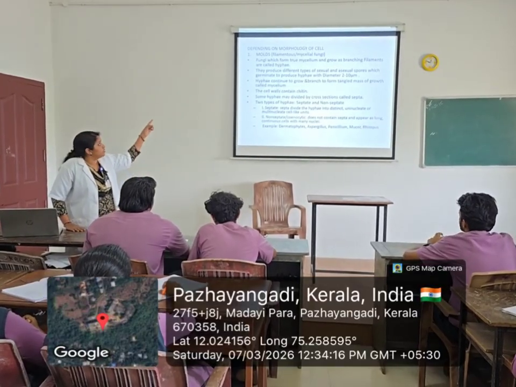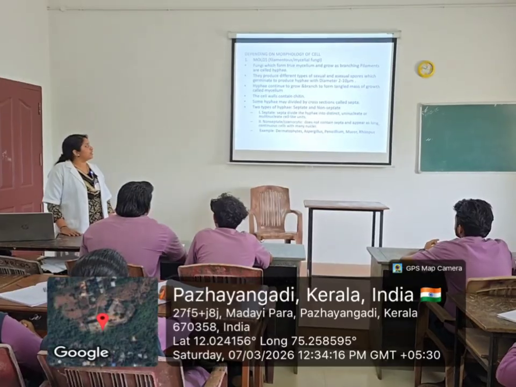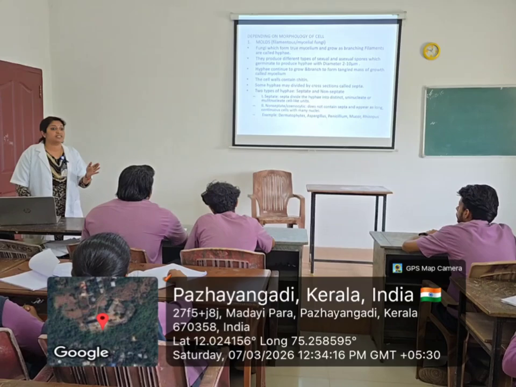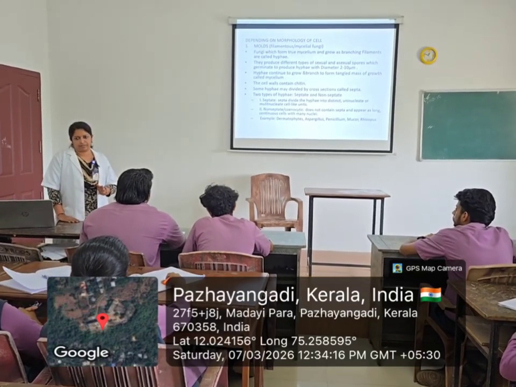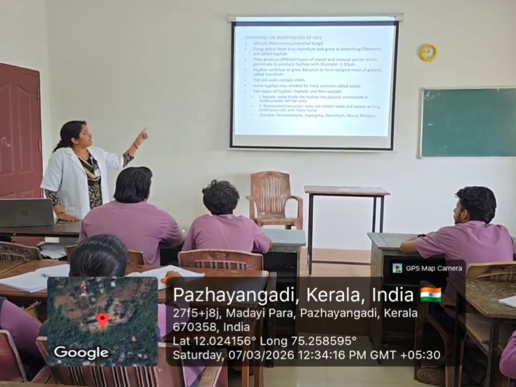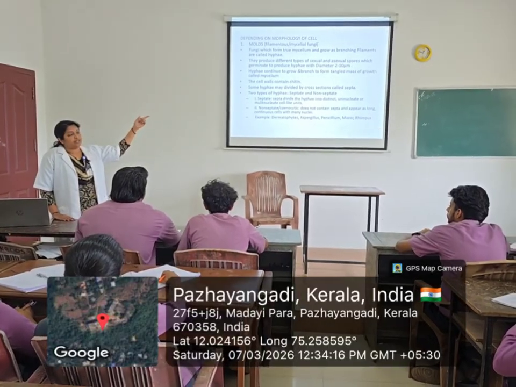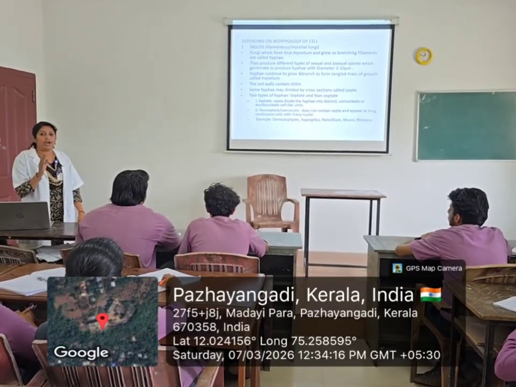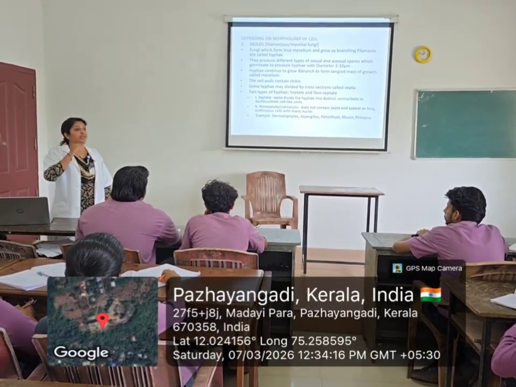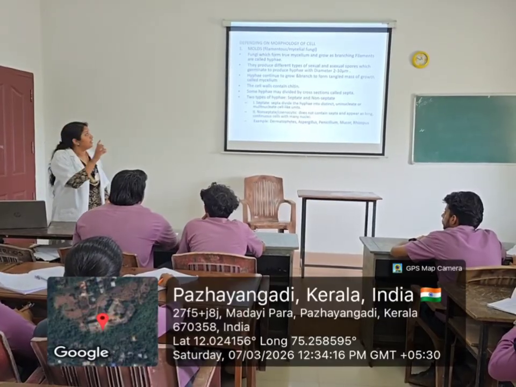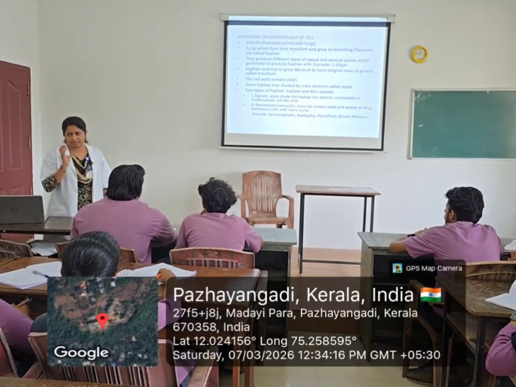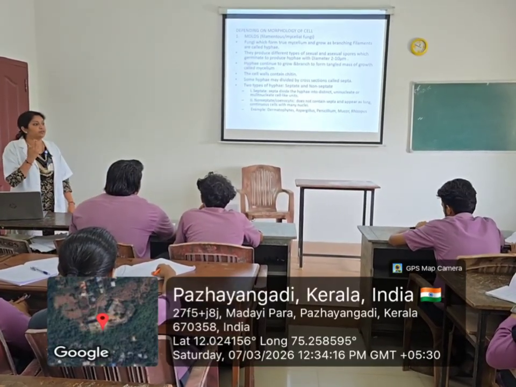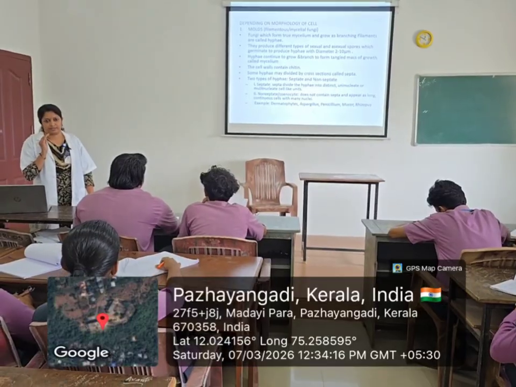So the first one is molds. Molds can also be called filamentous or mycelial fungi because they consist of true mycelium in the structure. In molds, they grow continuously and form branching filaments. What do you call those branching filaments? Hyphae. And if hyphae continue to grow, you can see a tangled mass in their structure. What do you call that structure? Mycelium. That's why we call molds true mycelium fungi.